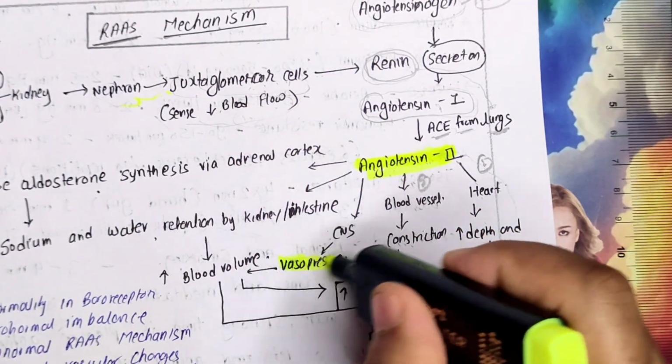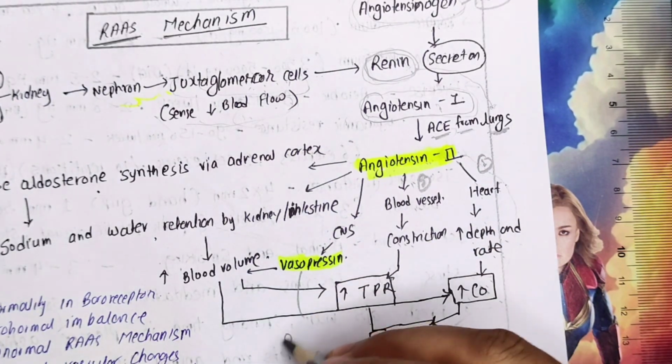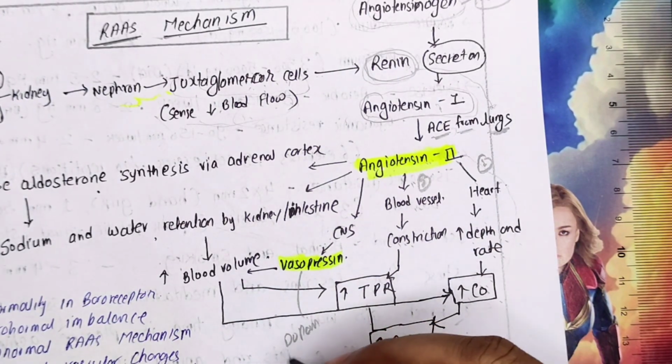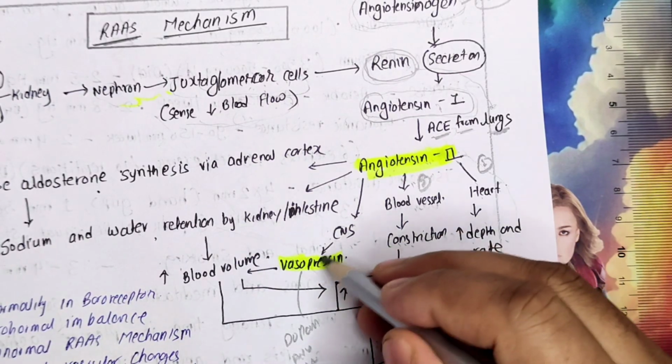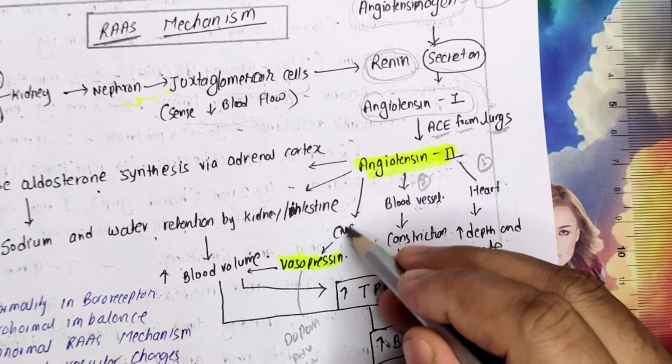What is this compound? Vasopressin. Vasopressin में कुछ example आते हैं जैसे dopamine, then adrenaline, norepinephrine. All these compounds are vasopressors. Similarly, similar compounds it will release from our CNS.